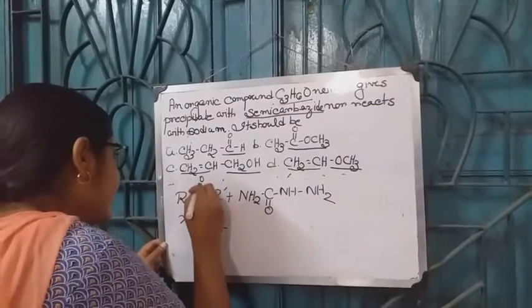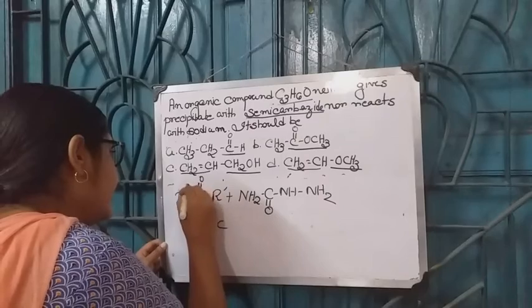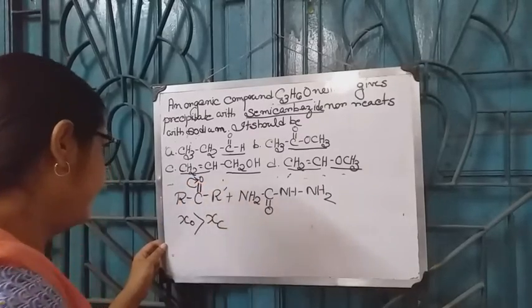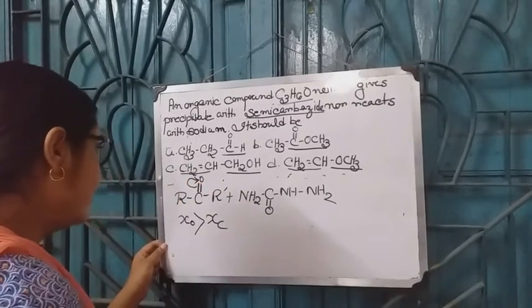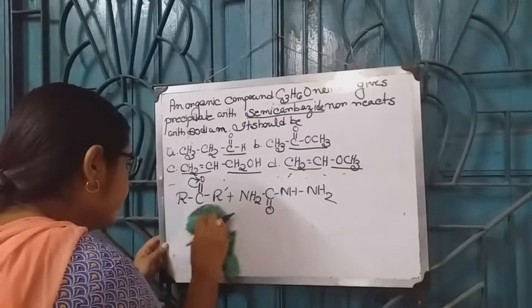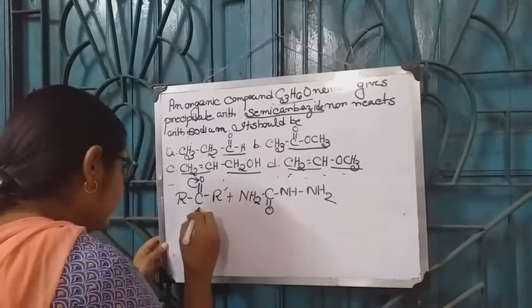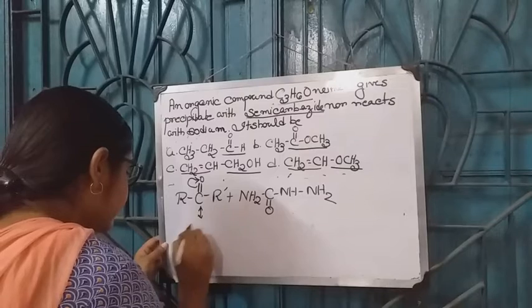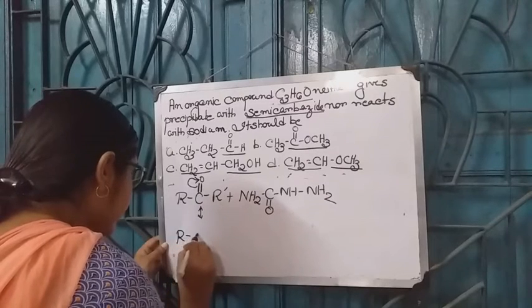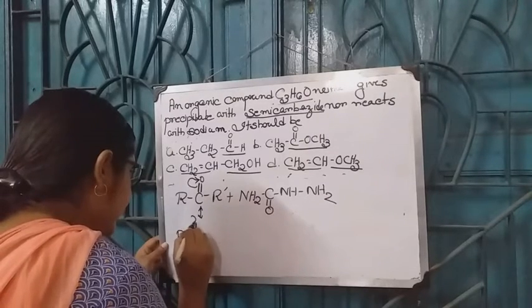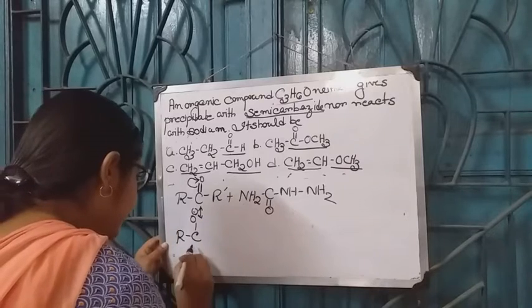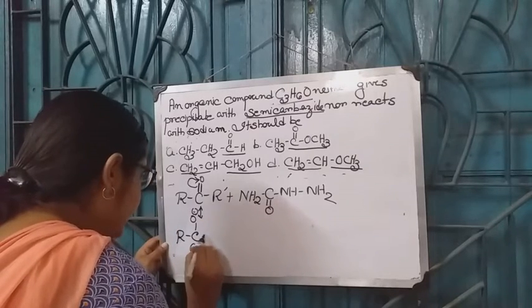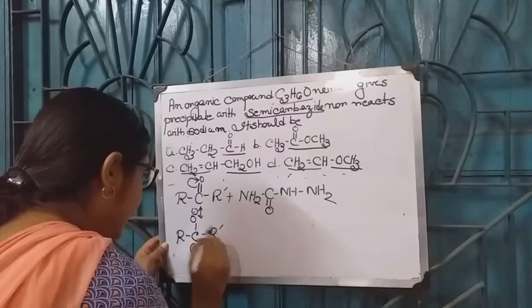Therefore, oxygen withdraws the pi bond electron density towards itself, and this will form a structure where oxygen contains negative charge and carbon contains positive charge,